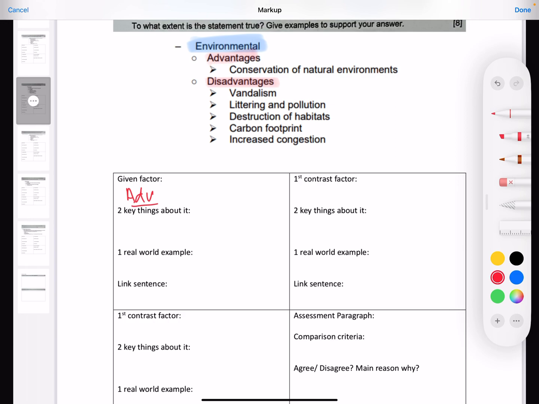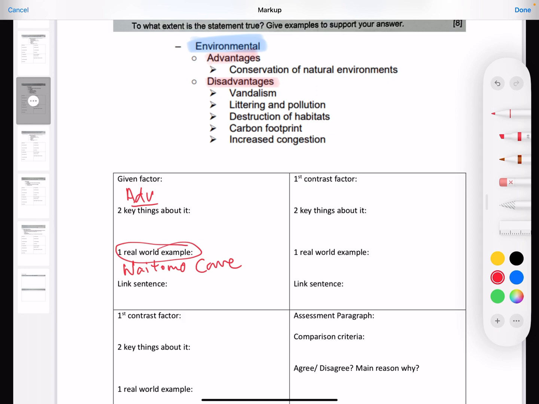Okay, so your real world example, very important here. Okay, conservation of natural environments. I would definitely bring in my Waitomo, right? Because this is an example that is inside the textbook, and you've seen a couple of videos on this. I'm pretty sure about that. So the imagery of it should be in your head. So talk about the advantage of it.